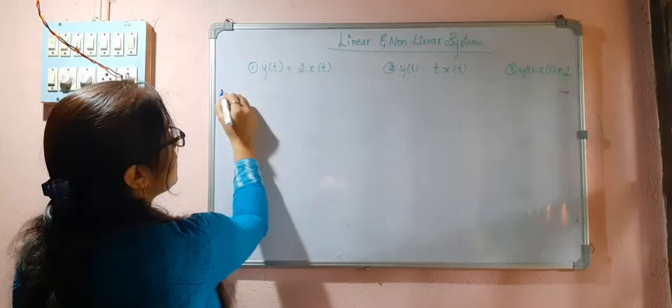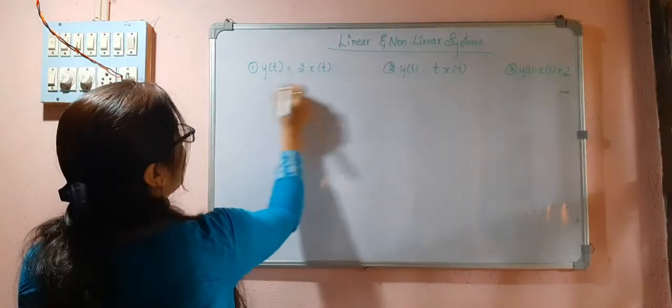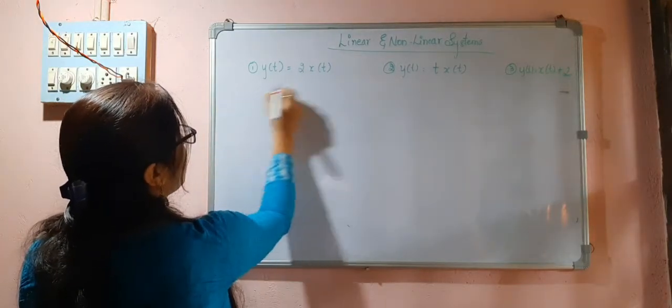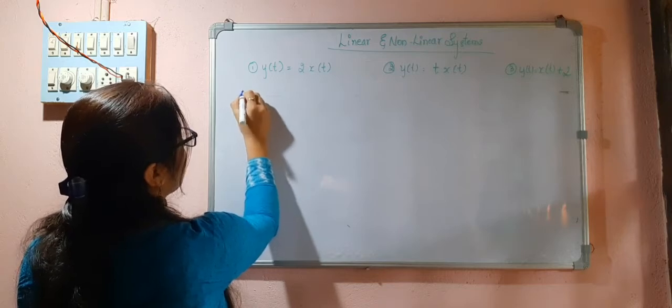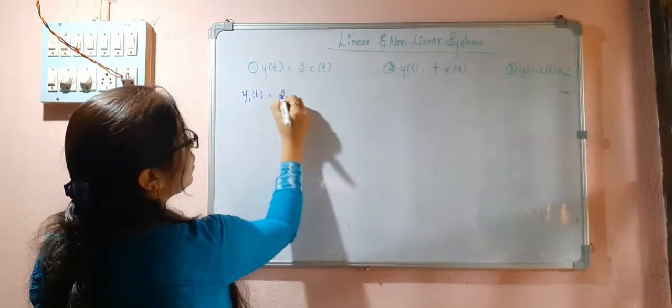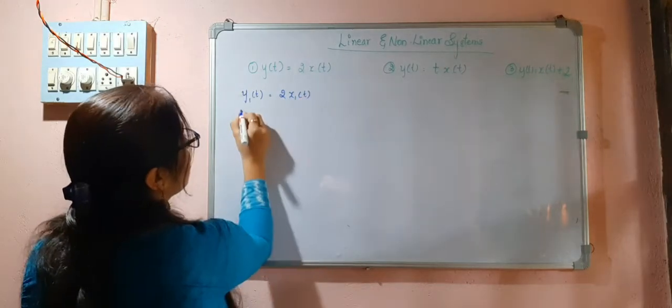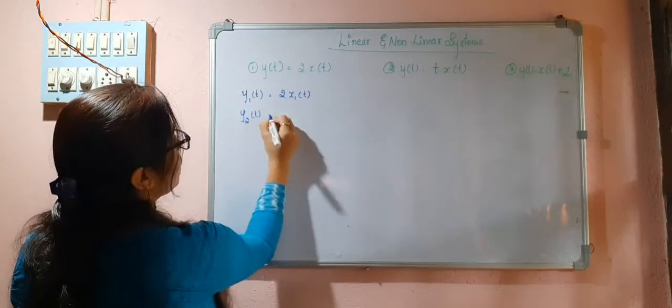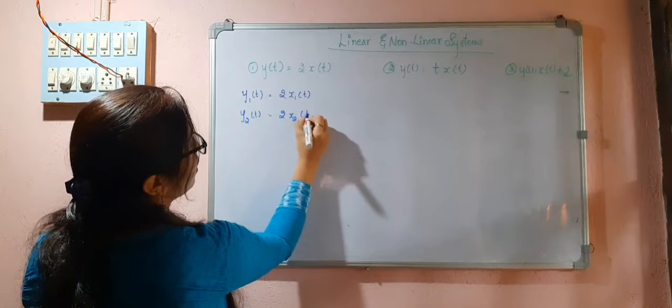So first I will consider the signal x1(t). It will be producing the output y1(t), that is equal to 2x1(t). And y2(t) is equal to 2x2(t).